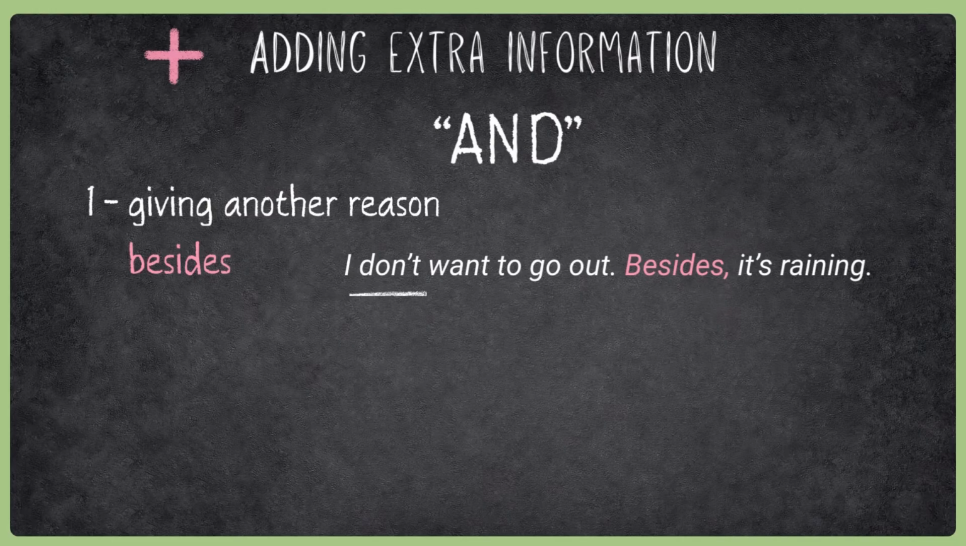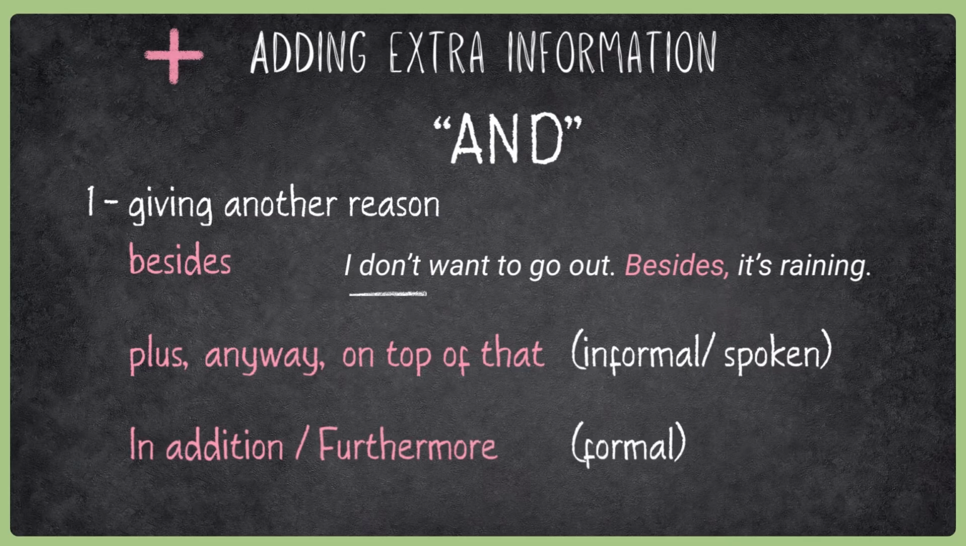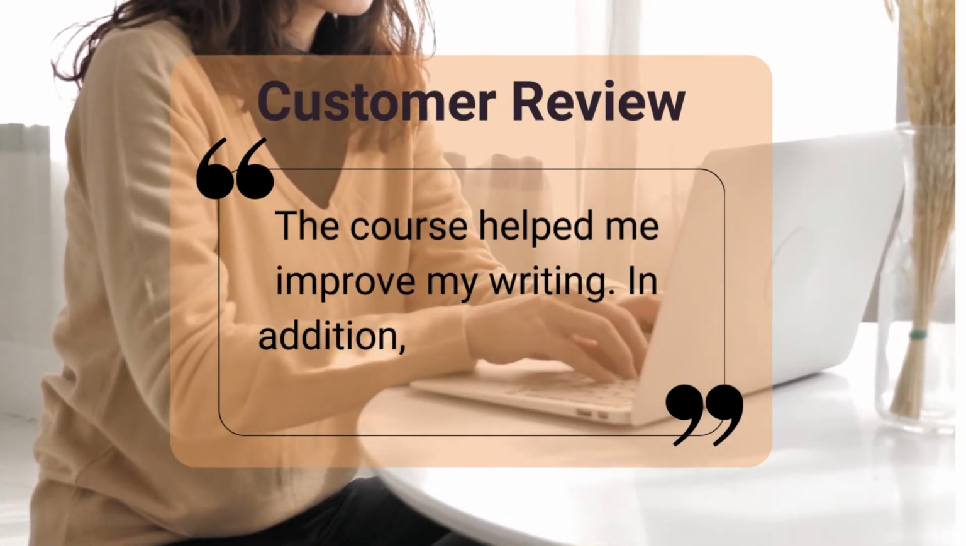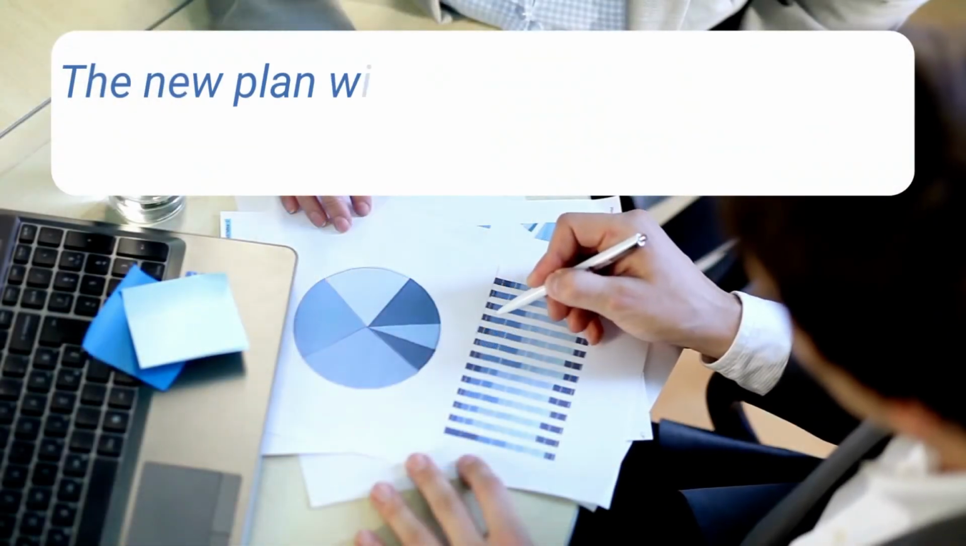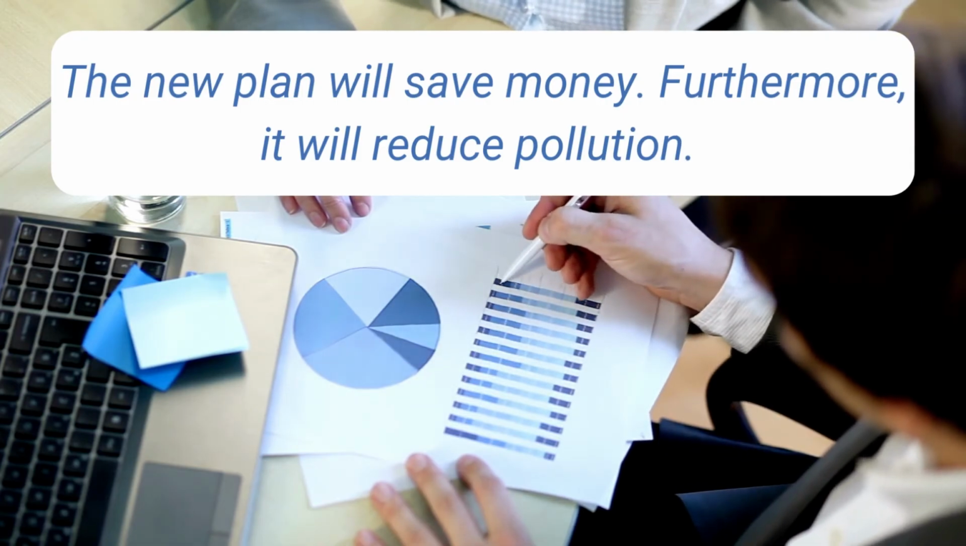In very informal spoken English, you can also use plus, anyway, or on top of that. For example, the food was cold. On top of that, the service was terrible. For a more formal option, use in addition or furthermore. Both usually go at the beginning of the sentence. For example, the course helped me improve my writing. In addition, I became more confident in speaking. The new plan will save money. Furthermore, it will reduce pollution.